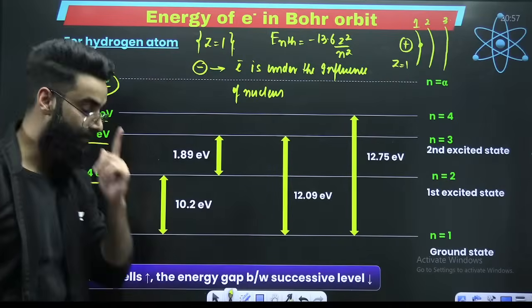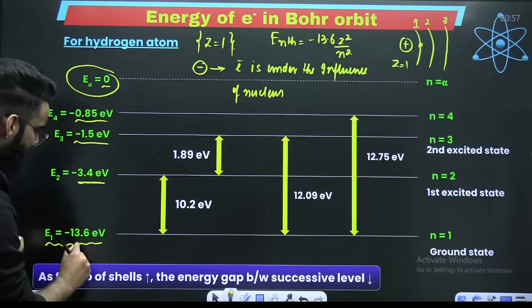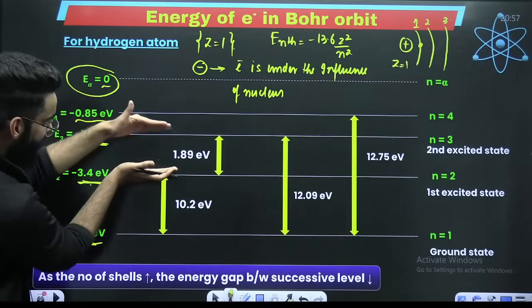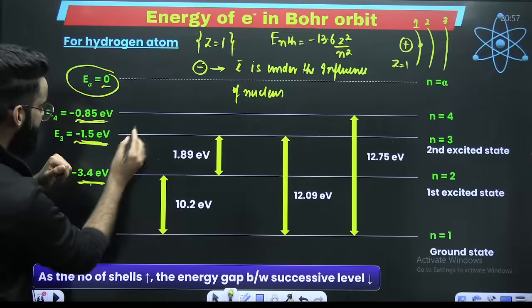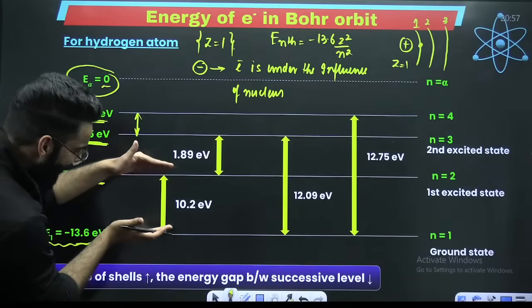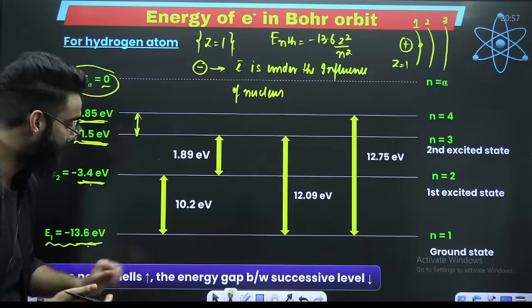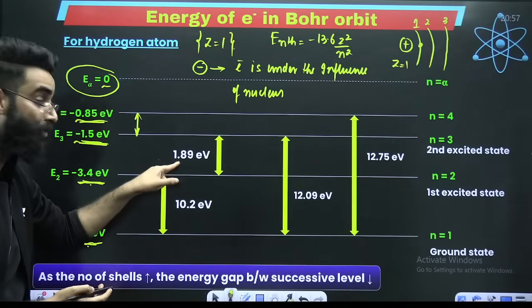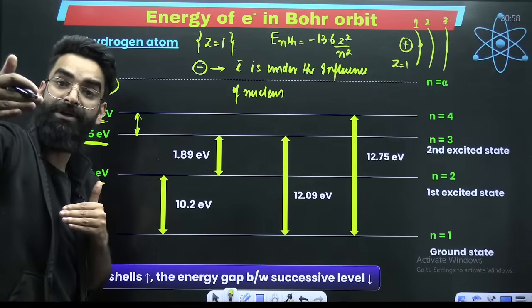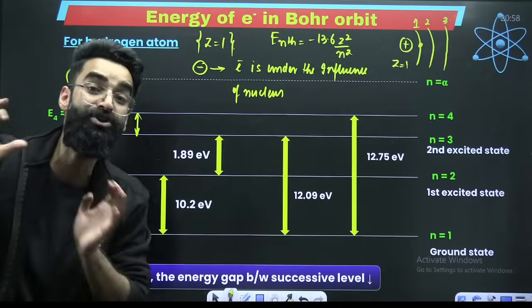And guys, there is one more thing. Look at the energy gap between these two. How do we get the energy gap between these two shells? This minus this gives you the energy gap between these two. Similarly, this minus this gives me the energy gap between these two. If you look carefully, is the energy gap between 1 and 2 and between 2 and 3 the same? It is not the same. 10.2 electron volts, 1.89 electron volts. Here it will be less. So as you go far from the nucleus, the energy gap between two consecutive shells decreases.